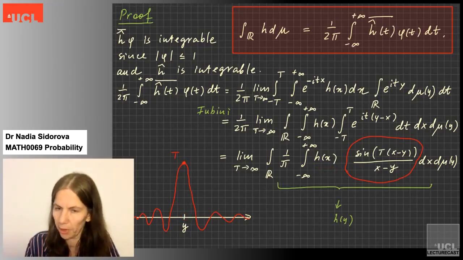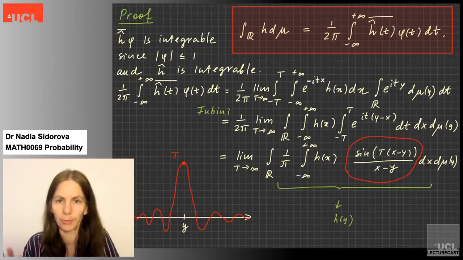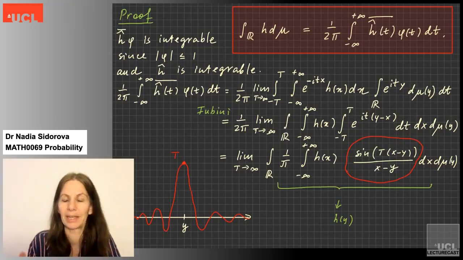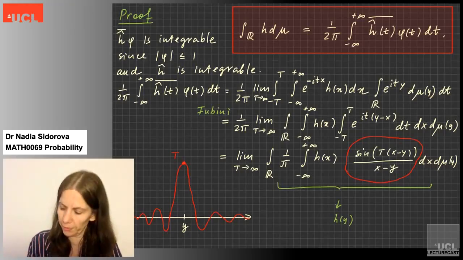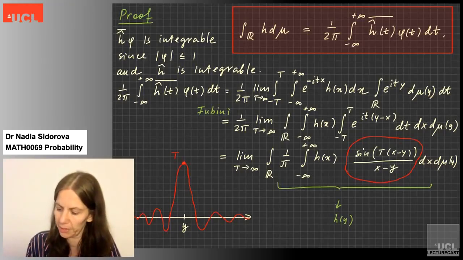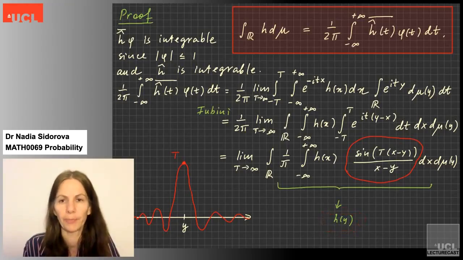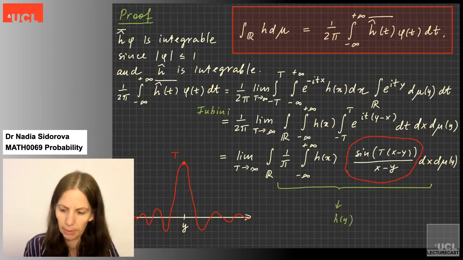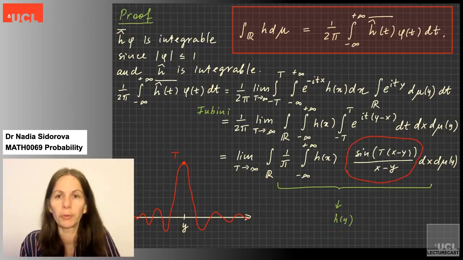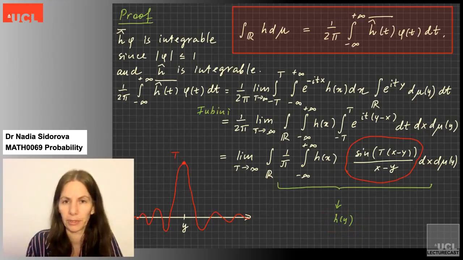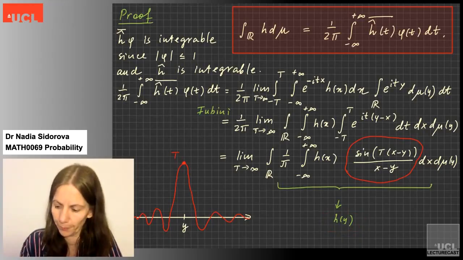So this is not a proof, we will prove it properly, but this is the intuition behind the proof. This is why it's plausible to believe that this huge integral will actually converge just to the value of h at the point y. Okay, so I hope it wasn't too confusing, but if it was, the proper proof is coming.